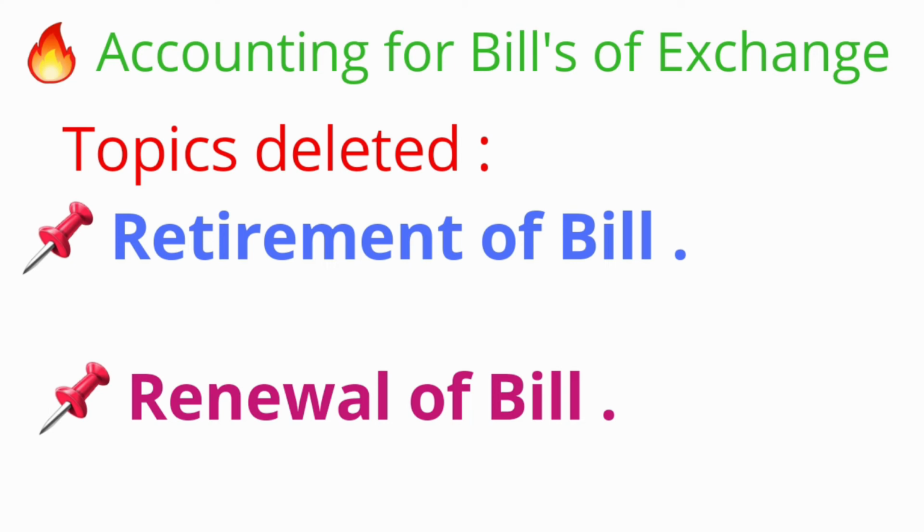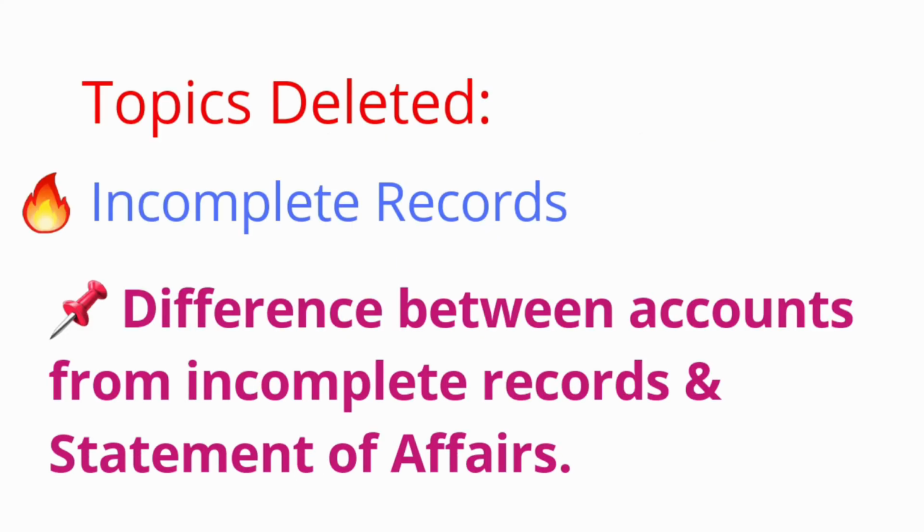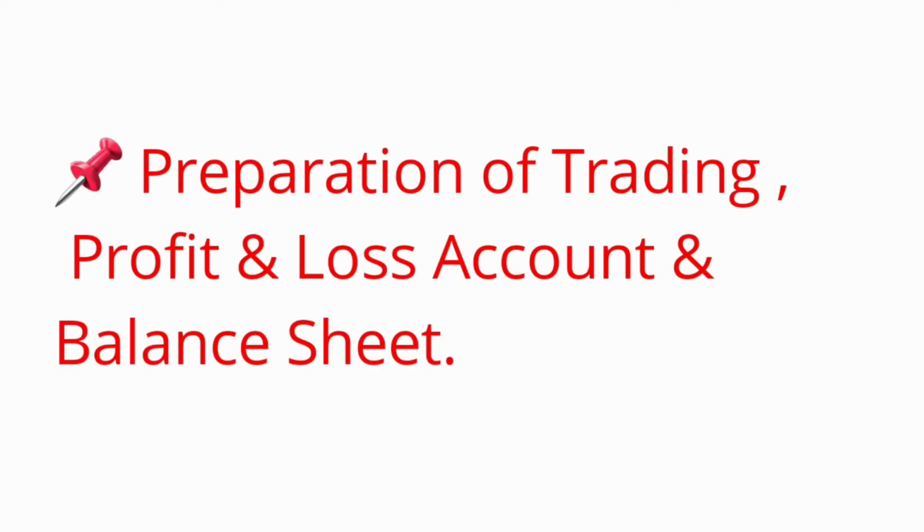Alright, let's move on to the next part, Financial Accounting 2. Unit 3, Financial Statements of Sole Proprietorship. Under this unit, incomplete records, difference between accounts from incomplete records and statement of affairs has been taken out, and preparation of trading, profit and loss account and balance sheet.